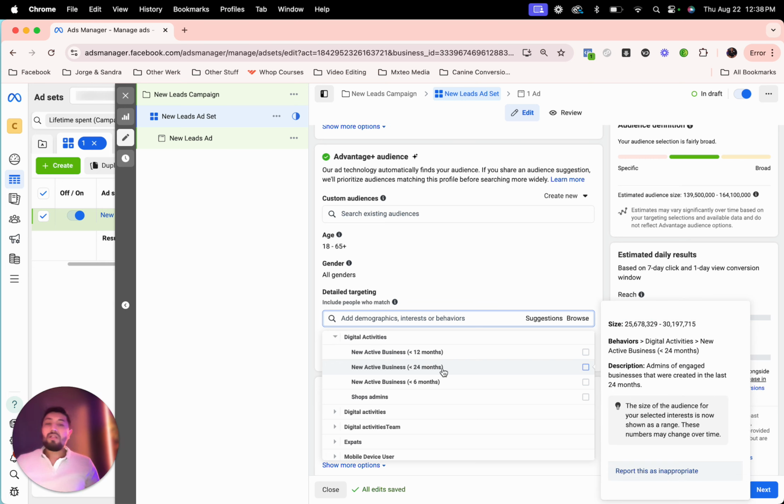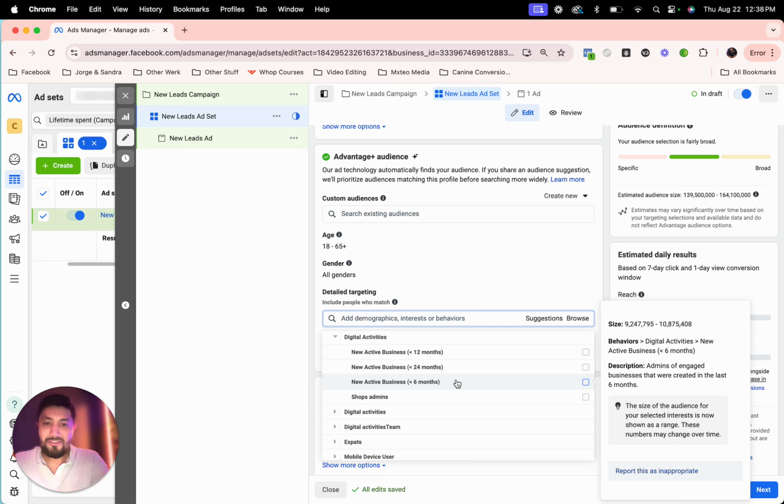So for example, whenever I have a client who has a marketing agency and wants to market to brand new businesses, this is one of the features that I use. Digital activities, go to behaviors, and then new active businesses within the first 6 months, or less than 12 months, or less than 24 months, less than 2 years.